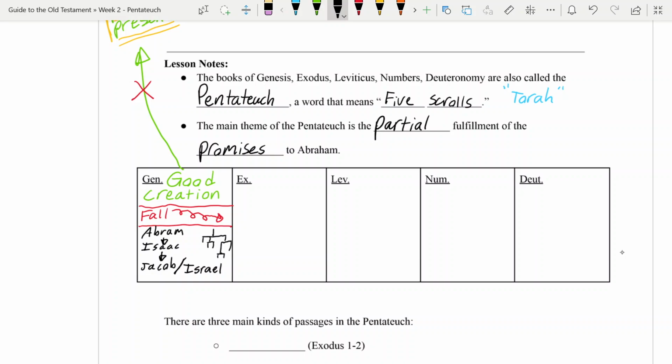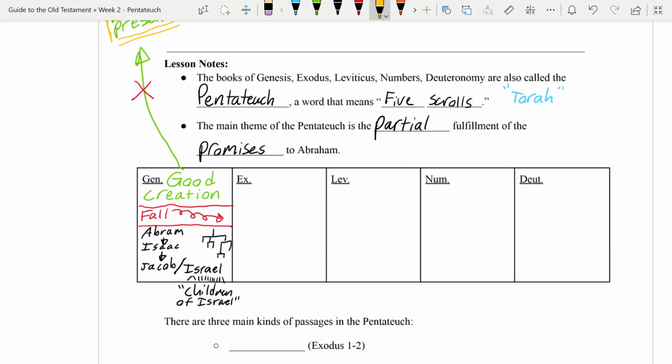Now, Jacob/Israel, he has 12 sons. Okay? And these sons and their descendants become known as the children or the people of Israel. Right? That's why it becomes the name of a nation, right? Like even today, there's the nation of Israel. They're all descended from Jacob/Israel.